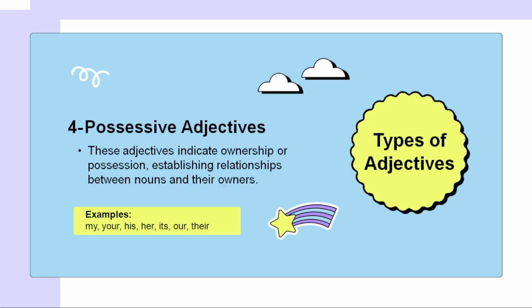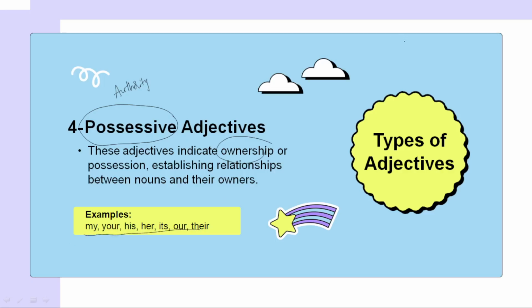Coming to the possessive adjectives, these adjectives indicate ownership. I believe that those who didn't see the pronouns video can watch it. There I also explained what a possessive pronoun is. So what is the meaning of possessive? Possessive means showing the authority or feeling that that is mine completely, which we also call ownership or possession. Even in adjectives we have that.